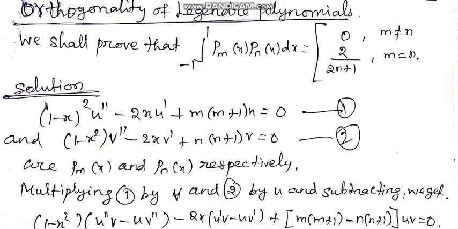Yes, first we consider the Legendre polynomial in terms of u and in terms of v. Let us take those two equations as equation 1 and equation 2.